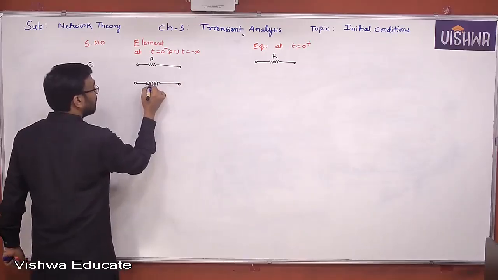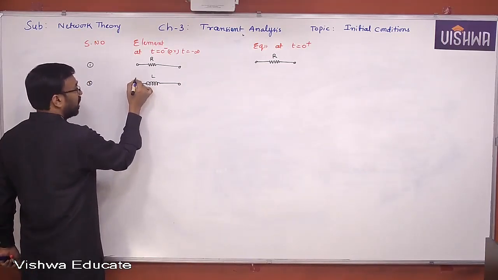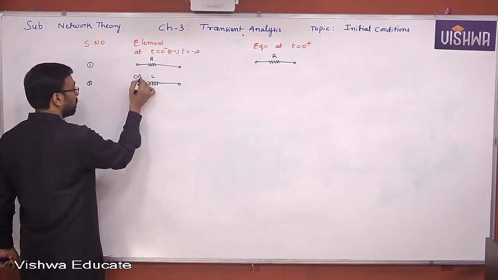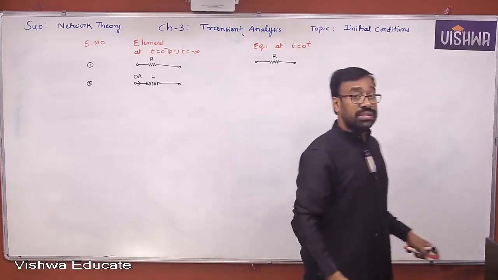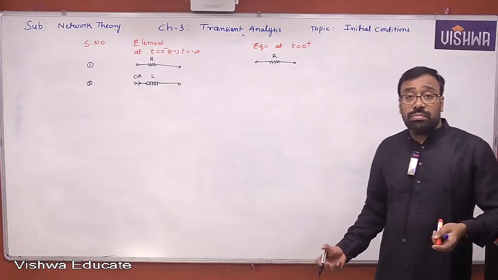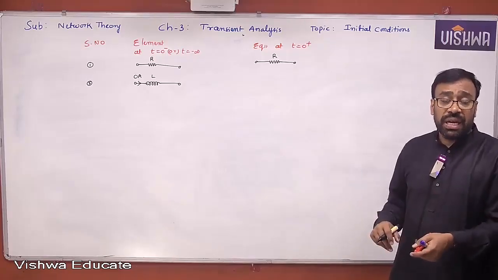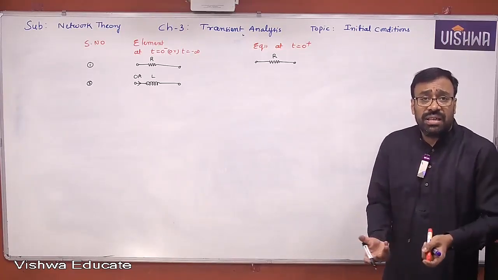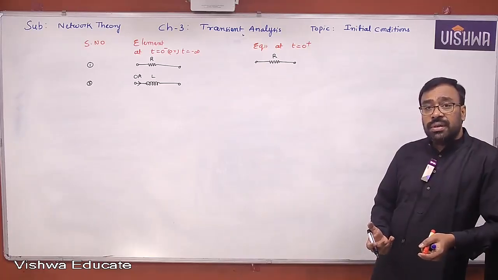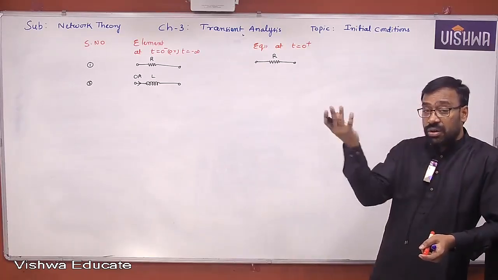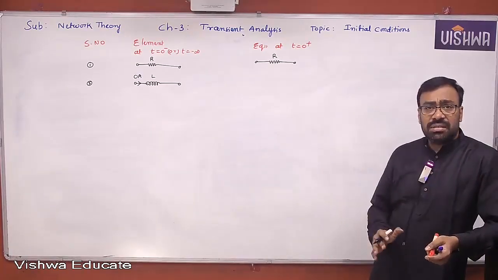What is the inductor at t equal to 0 minus? Assume that the current flowing through this particular inductor is 0 ampere. You can ask me, sir, how do you know that the current flowing through that particular inductor is 0? No, I may not know. But I have a mechanism to find t equal to 0 minus current. Is that all of you? How do I find? Tell me, all of you. Okay, we have an equivalent circuit for t equal to 0 minus.